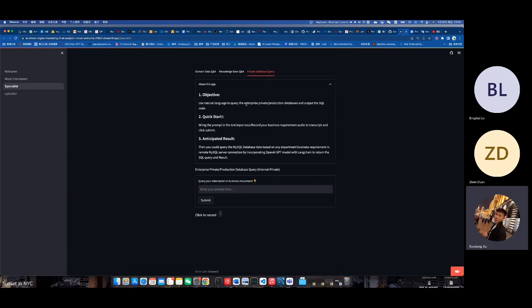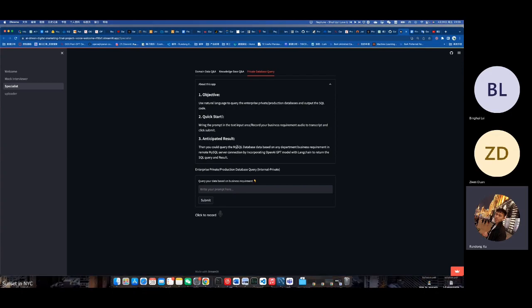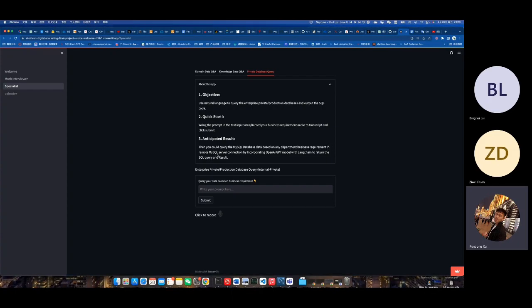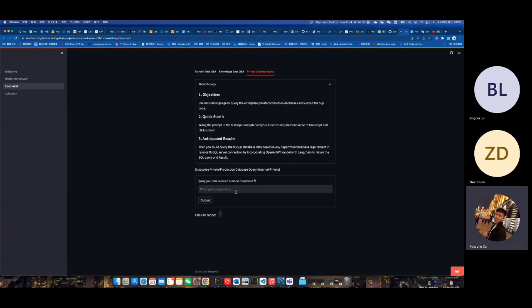So our objective is to build something to query the enterprise private database and output the SQL code. The anticipated result is that you can query the MySQL database based on any department's business requirement, in the remote MySQL server connection, by incorporating the OpenAI GPT model with Langchain to return the SQL query and result. So let's try once.